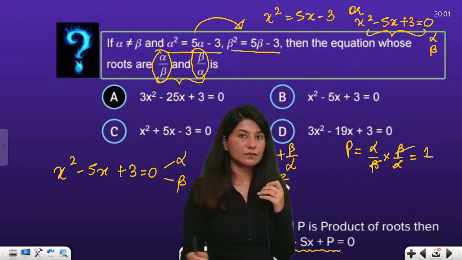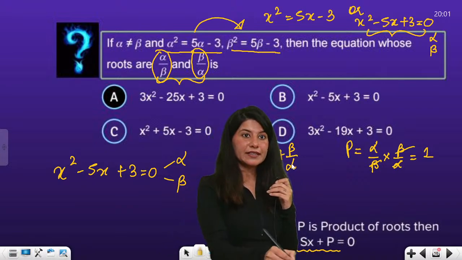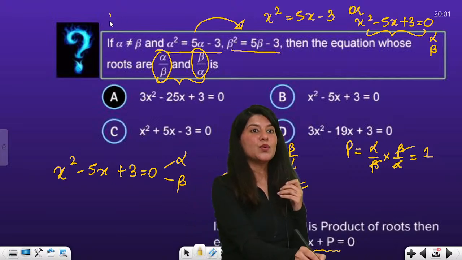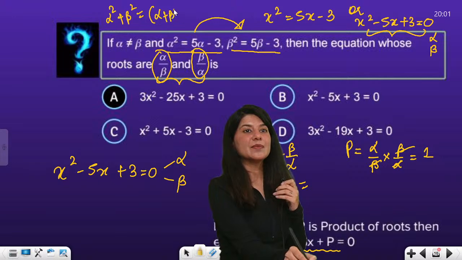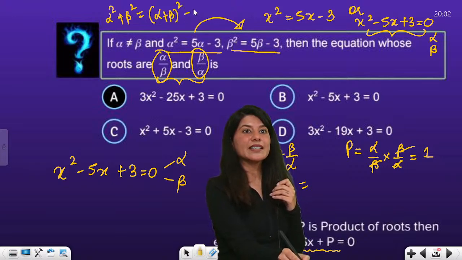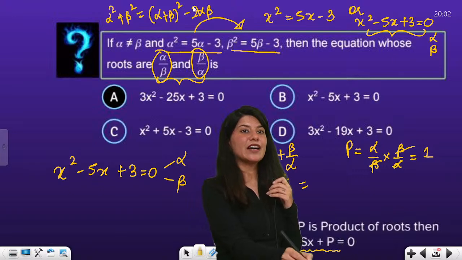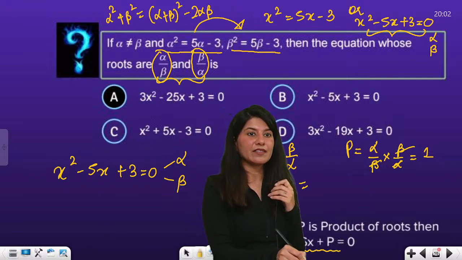Alright. Now alpha square plus beta square. Who is going to tell me the value of alpha square plus beta square? It will be alpha plus beta whole square minus 2 alpha beta. So alpha plus beta whole square, can you tell me? It is 25. This is going to become 25, right?